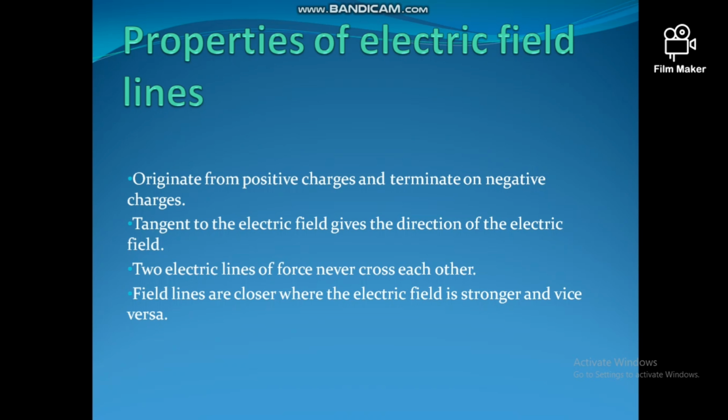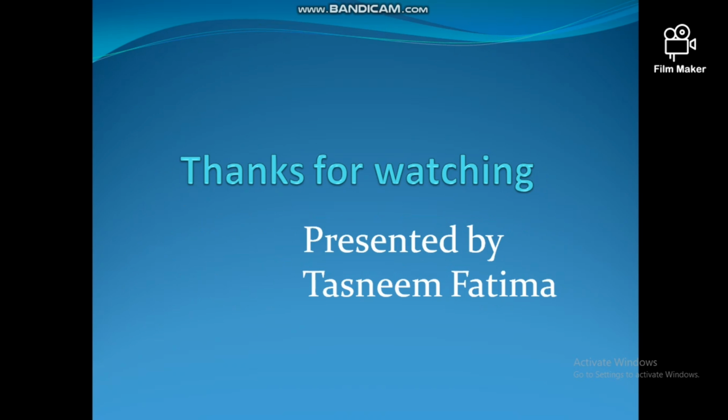No two lines intersect each other because E has only one direction at a given point. If two lines cross each other, then E could have more than one direction. These lines are imaginary, that means actually they have no physical significance. We only draw them to study clearly.